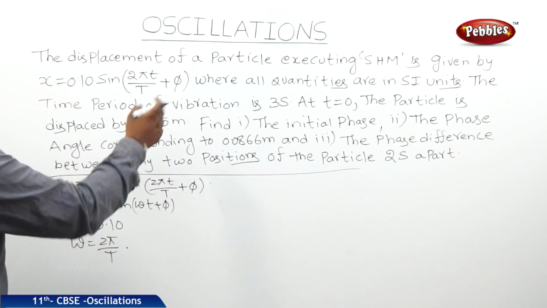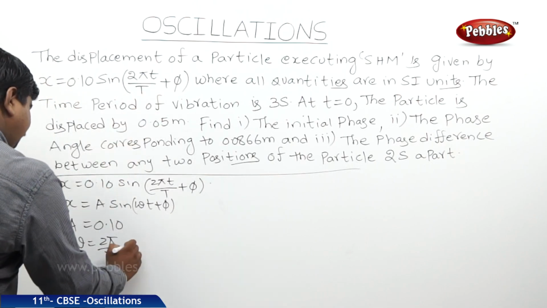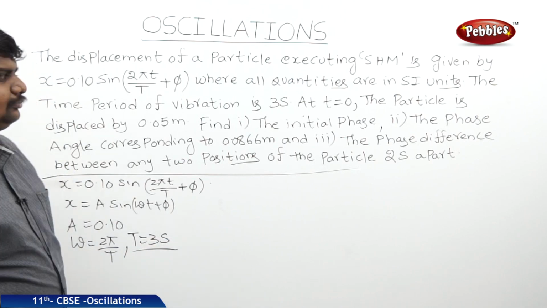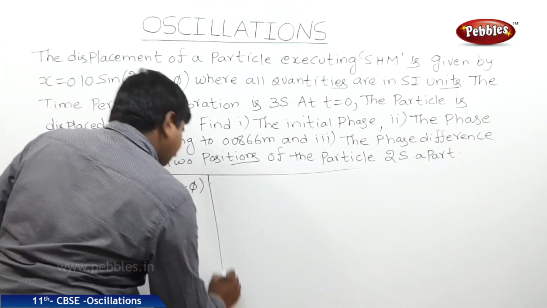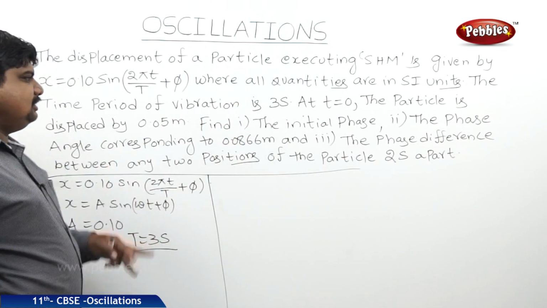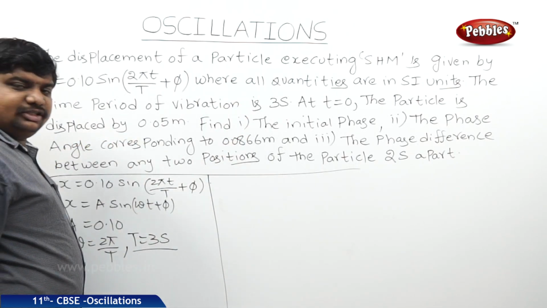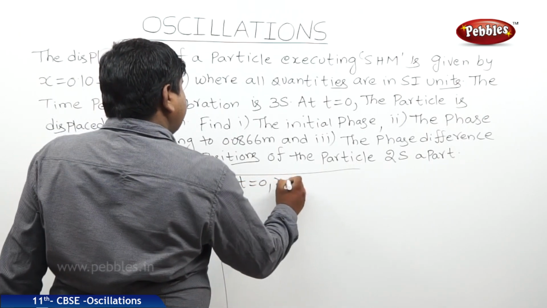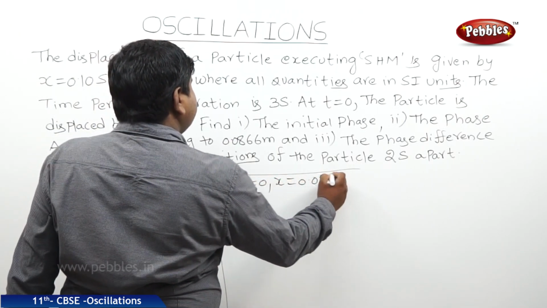And the time period of vibration, capital T, is equal to 3 seconds. Therefore, at t is equal to 0, the particle is displaced by 0.05 meters. X is equal to 0.05 meters.